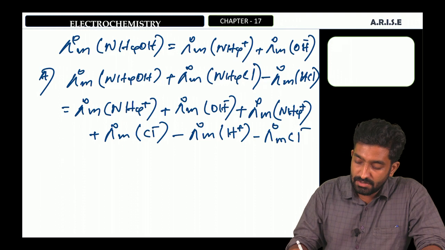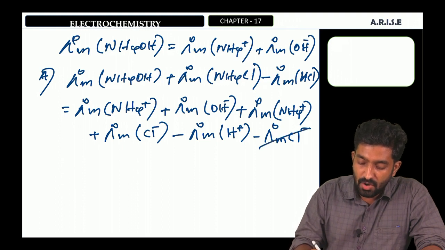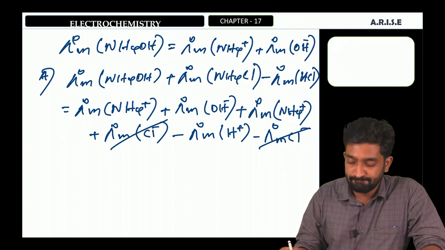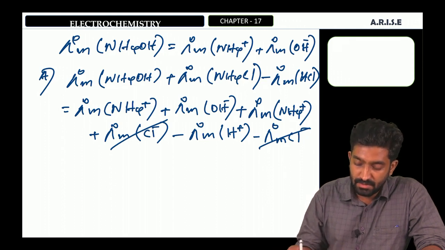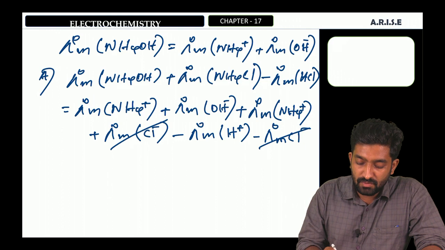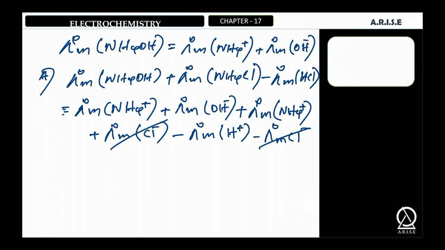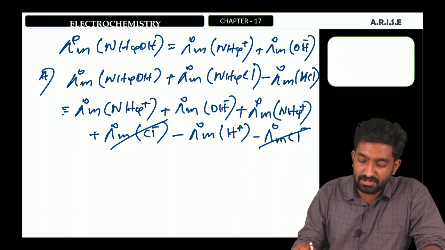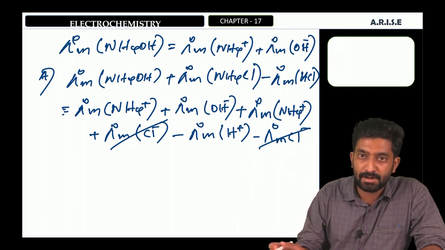Here the limiting molar conductivities of chloride will cancel. Then this form is not equal to the limiting molar conductivity of NH4OH. Therefore, we can cancel option A. Clear?